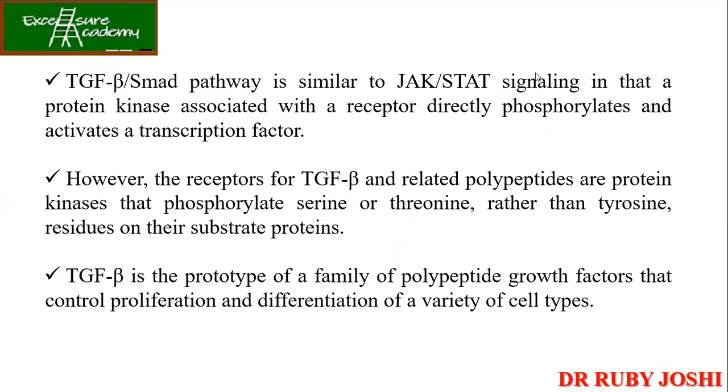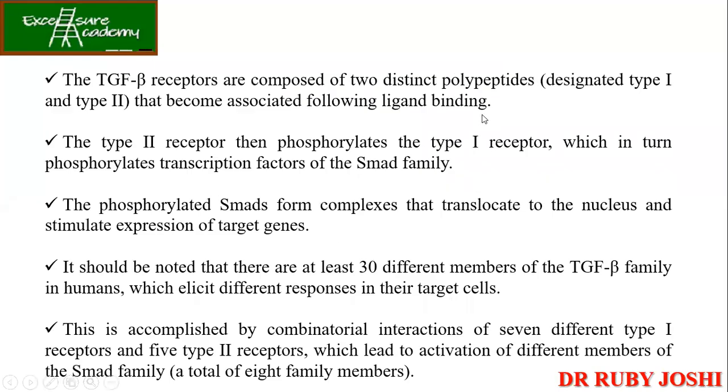So they are composed of two distinct polypeptides. See guys, whenever you study it, start making diagrams also so that you can get the idea. If suppose this is your plasma membrane, I have got two polypeptides over here, designated as let us say type 1 and type 2. They are associated following ligand binding.